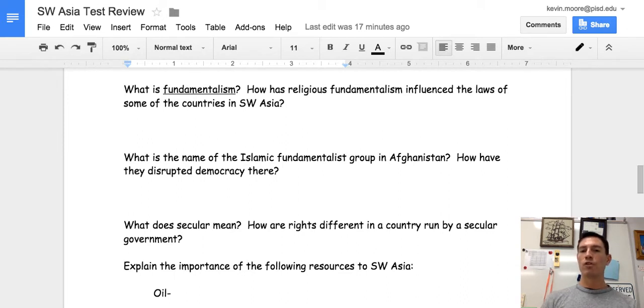Fundamentalism is the wish to return to the basic teachings or the fundamentals of a religion. This results usually in a very literal, very strict interpretation of the holy book of a particular religion. In terms of Southwest Asia, where we're talking about Islamic fundamentalism, this has meant that the rights of women have been extremely, extremely restricted. It's in some of these countries that have more of a fundamentalist government, where women are not allowed to go to school, women are not allowed to vote, and they must be covered virtually from head to toe.